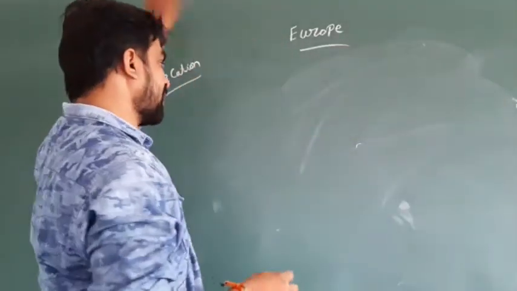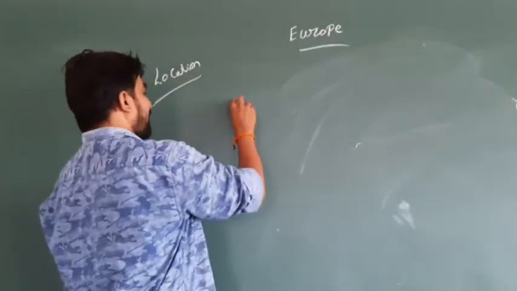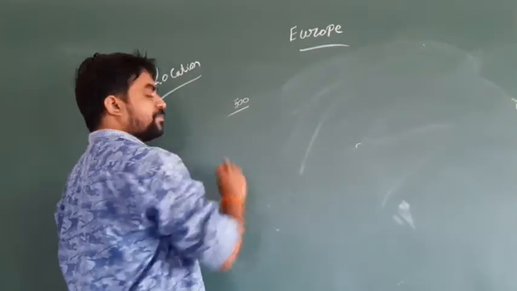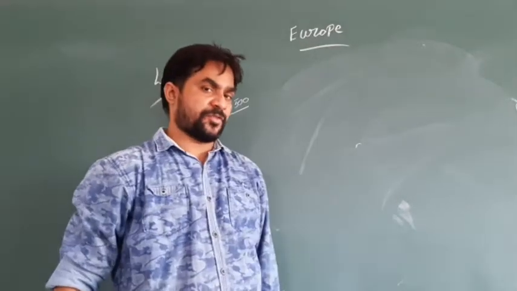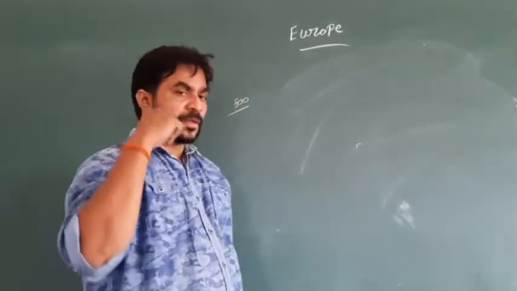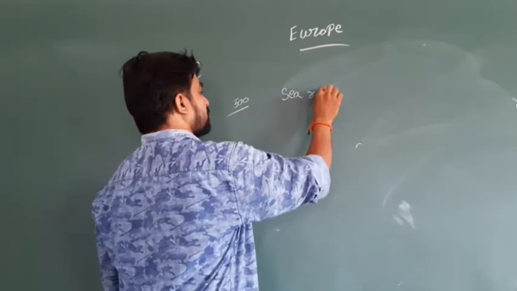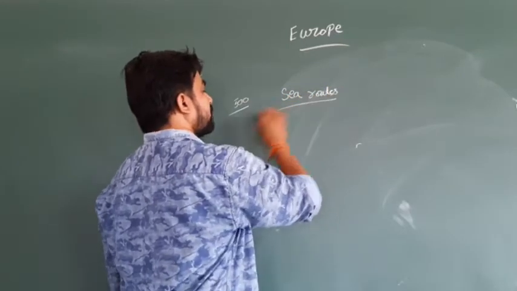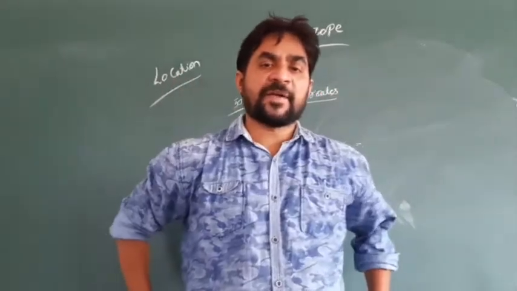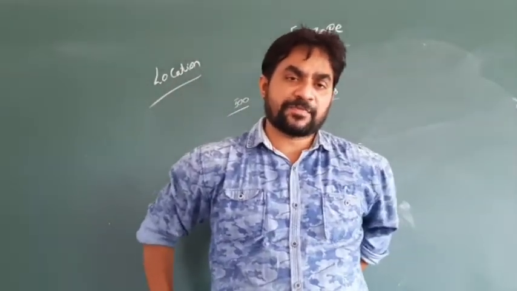Around 500 years before, when industrialization developed, or even longer ago, a lot of people were trying to find sea routes. What purpose did these sea routes serve for the European people?